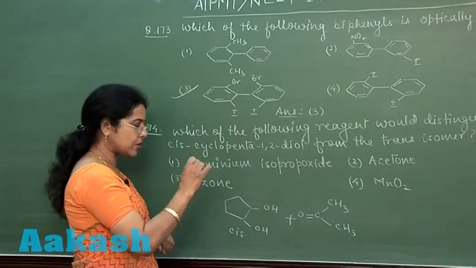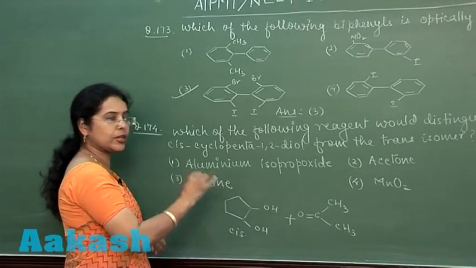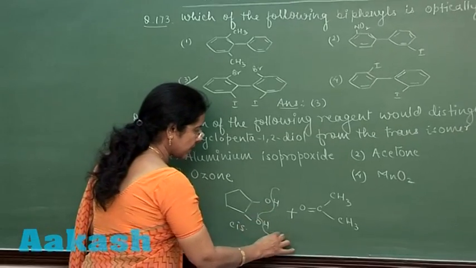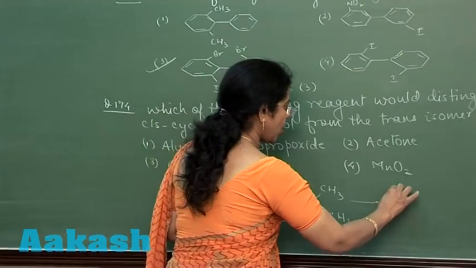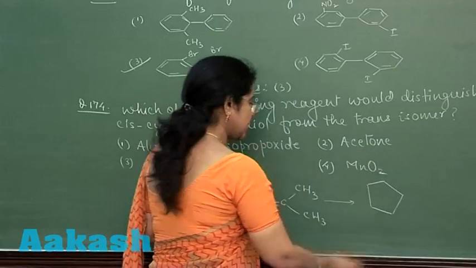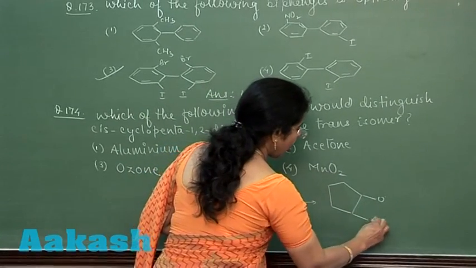All ketones react with 1,2-diol, it means glycol, and basically the reaction is removal of water molecule or formation of cyclic ketals. So in this case, such type of compounds will be obtained.